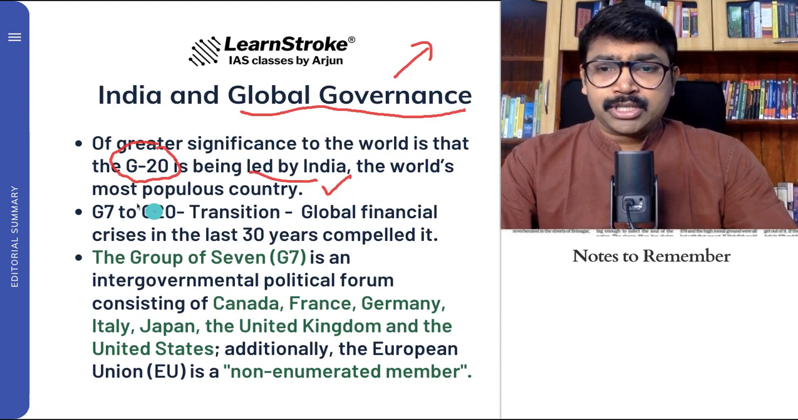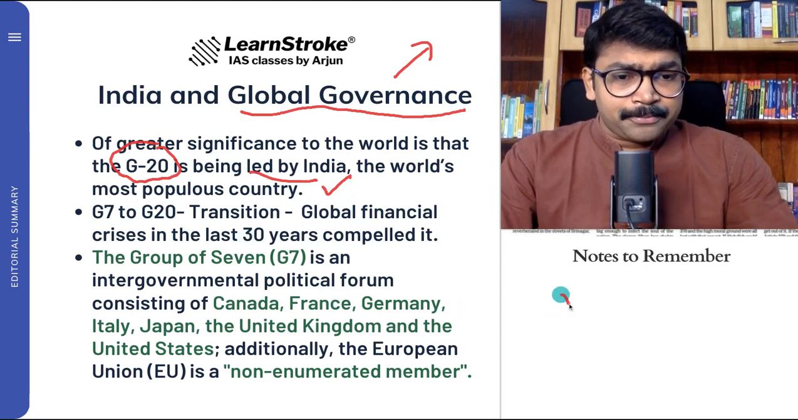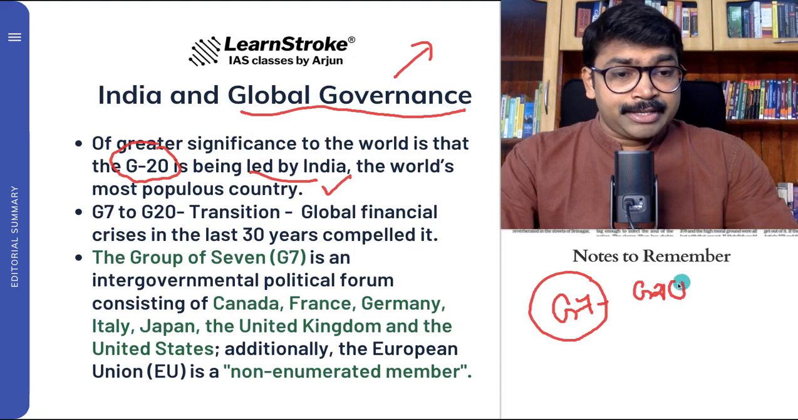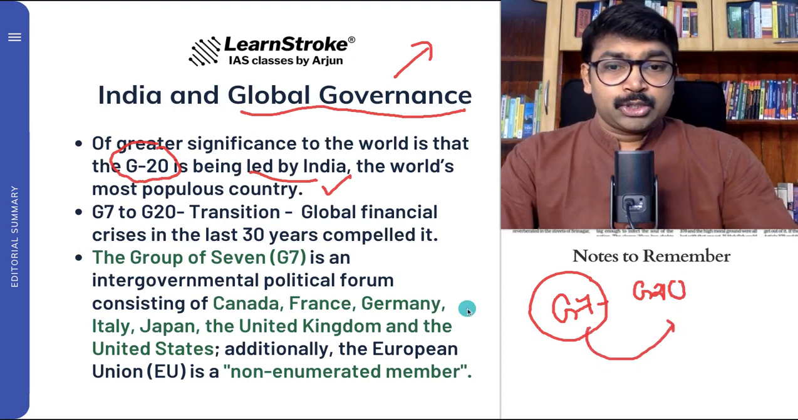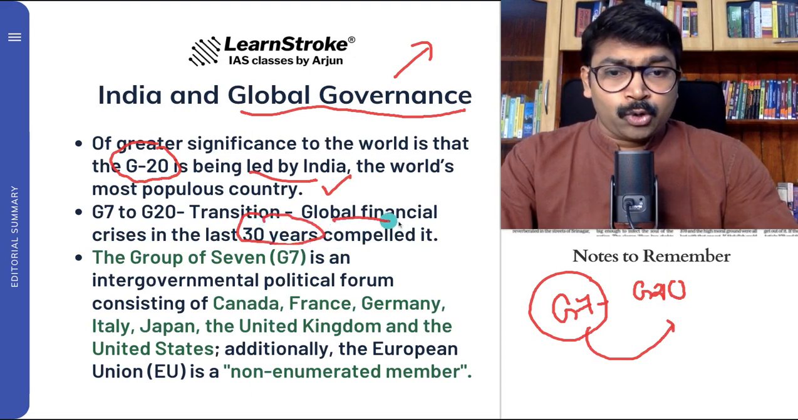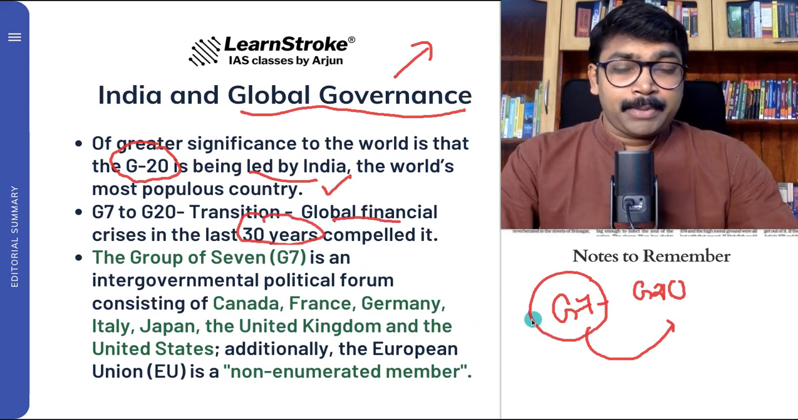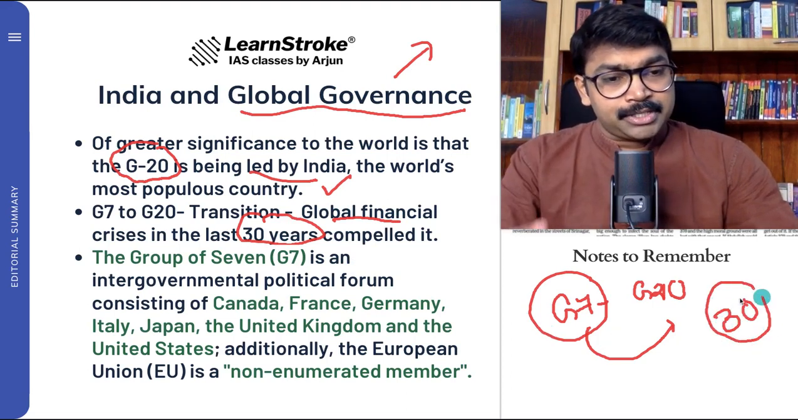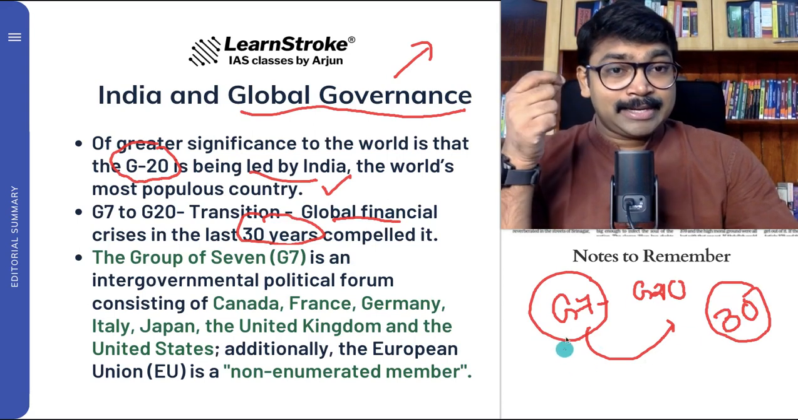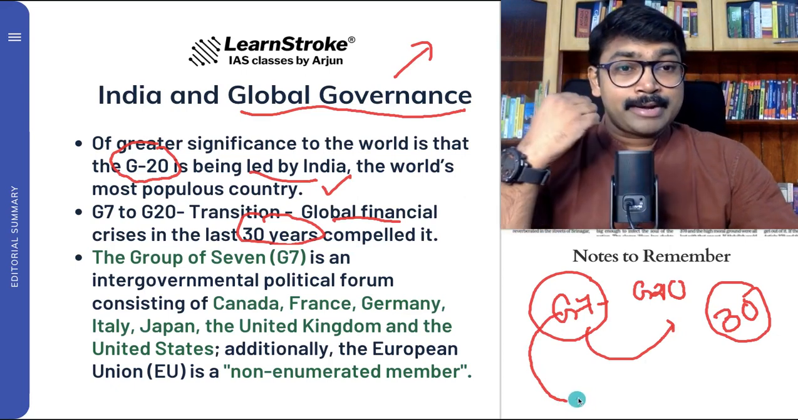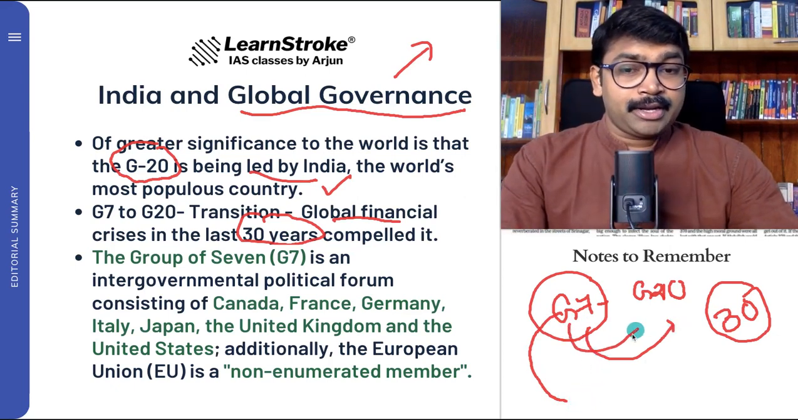And the article also talks about the transition from G7 to G20. So, how did a G7 grouping of famous countries get transitioned into G20? So what was the reason? In the last 30 years, many global financial crises compelled it, because the world changed to such an extent that slowly the purpose of G7 wanted to include more and more countries. So that is why G7 increased to G20.